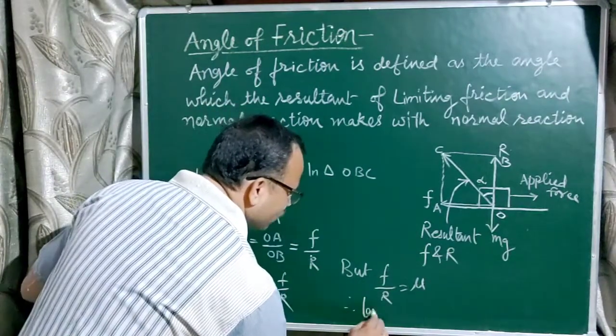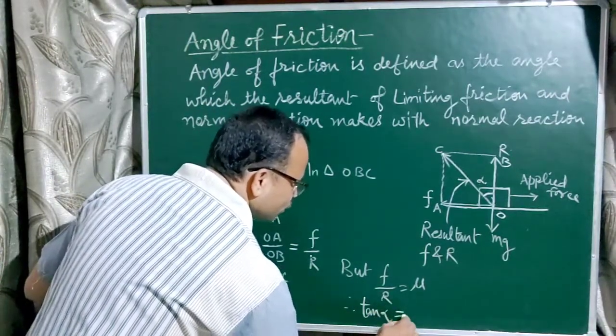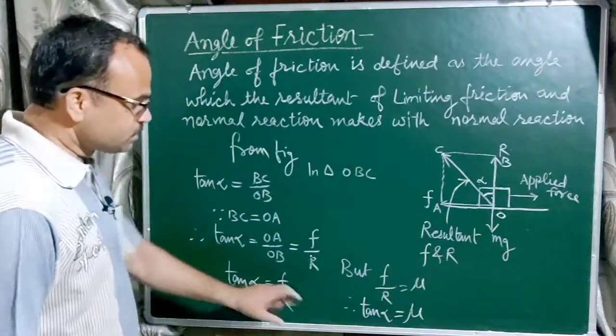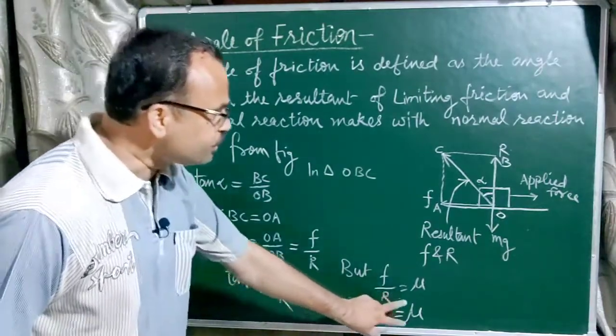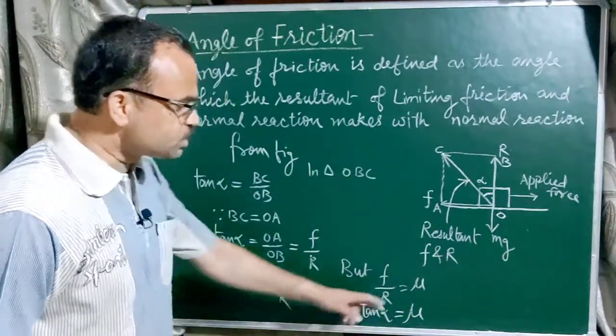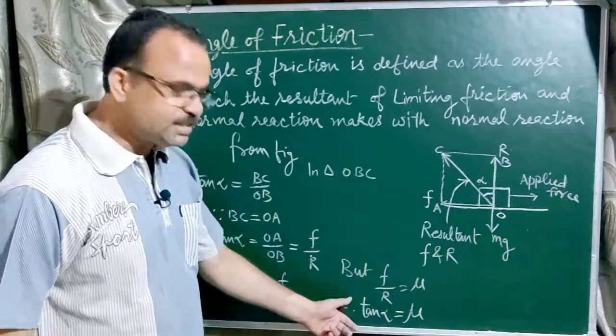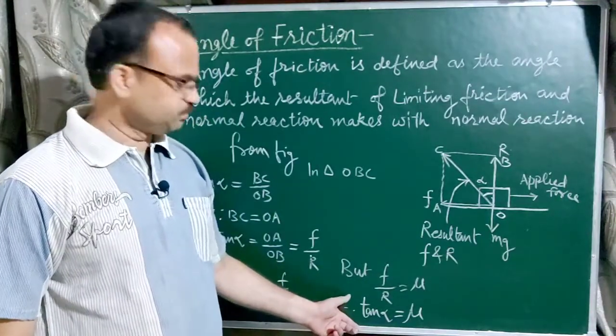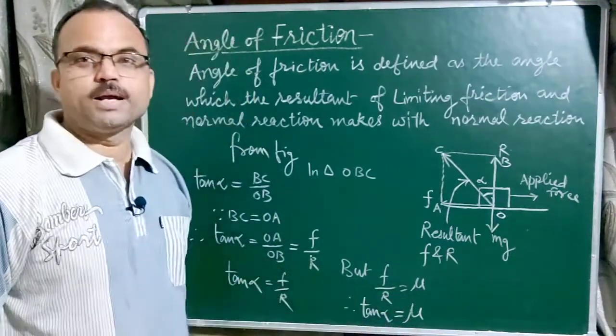Therefore, tan alpha is equal to mu. Hence, the coefficient of static friction is numerically equal to the tangent of the angle of friction. So mu equals tan alpha.